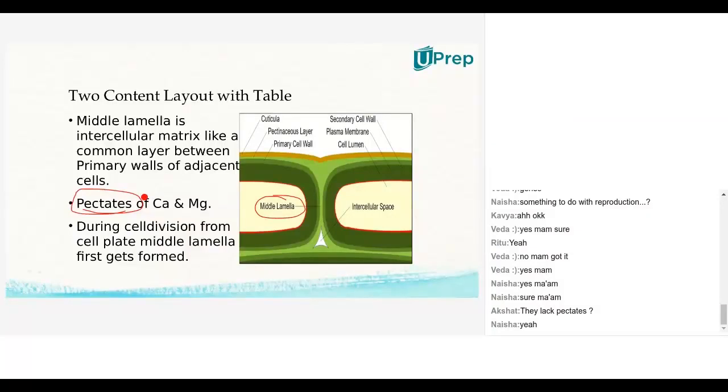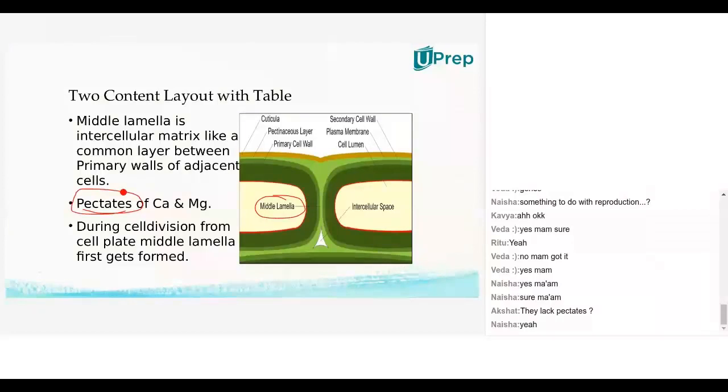Okay. Let me explain. So here what happens is when the fruit gets ripened, the pectates of calcium and magnesium which are there in the middle lamella will get dissolved in only some fruits. Okay, they get dissolved and give the soft texture to the fruit. But in some fruits, these pectates will not get dissolved. They will remain intact only. That is because of plant hormone activity.